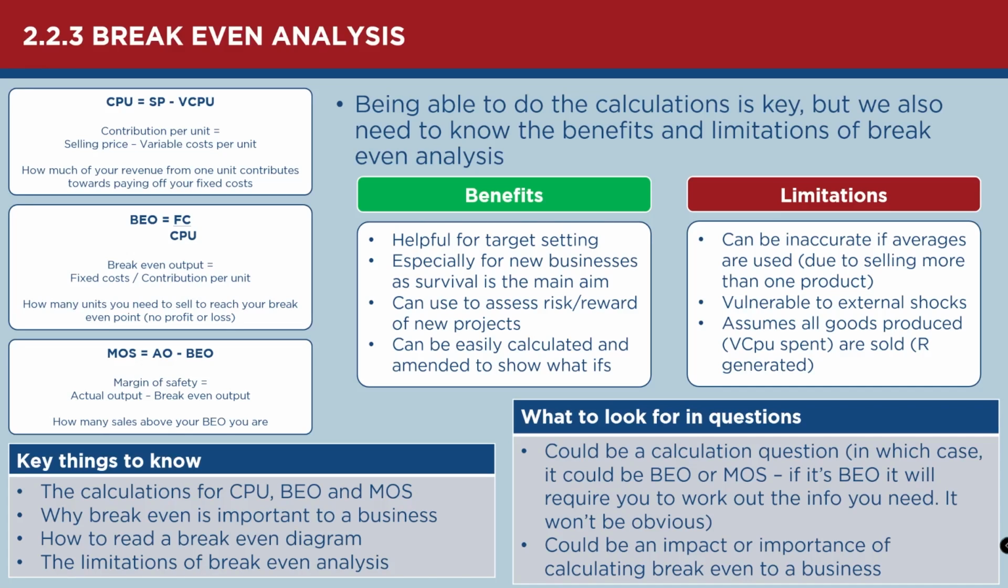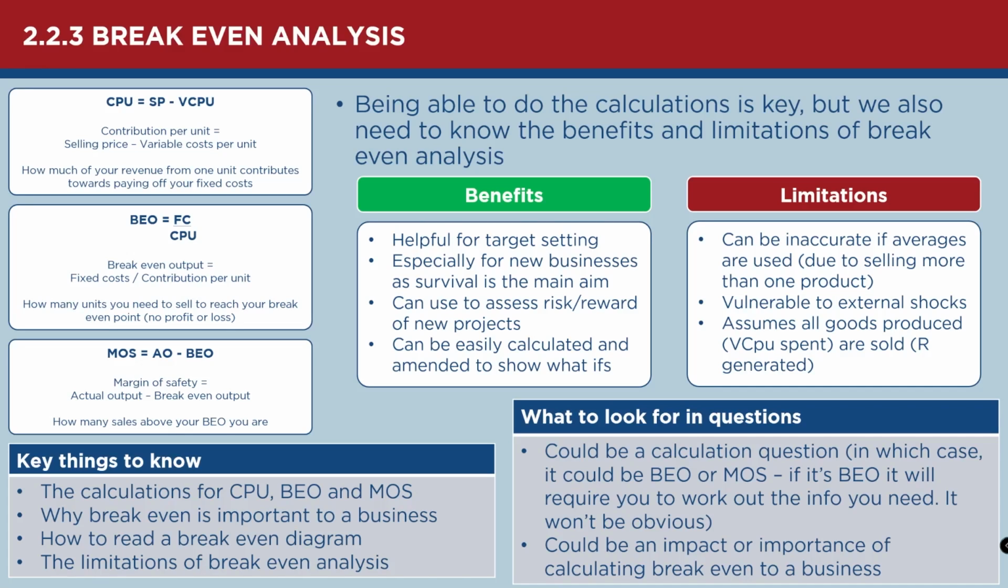It's also vulnerable to external shocks. For example, anything that could change your costs will have an impact here. Anything that could change your ability to make that contribution per unit. For example, increase in inflation, or an increase in your buying costs could have an impact on this. And of course, anytime any of those things change, you might as well just rip the whole analysis up and start again. Doesn't take long to do, but it just means that it can be quite vulnerable.